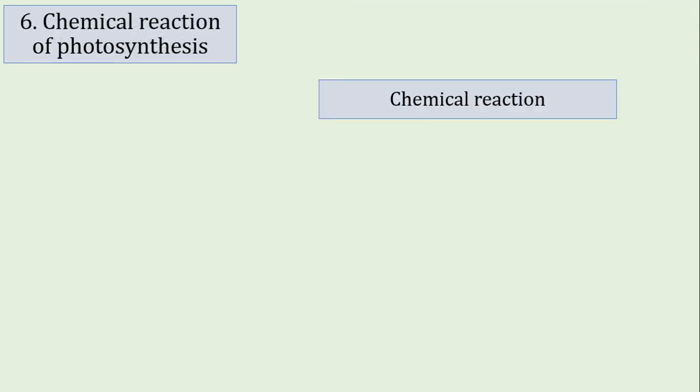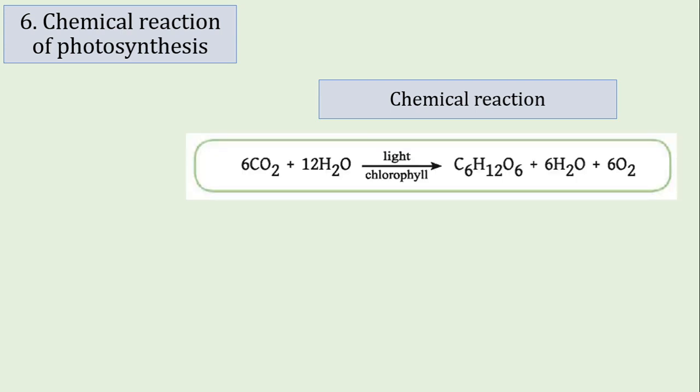Now we will understand the chemical reaction of photosynthesis. The chemical reaction of photosynthesis is 6 carbon dioxide plus 12 H2O. The light energy comes. The reaction takes place inside chlorophyll. It produces one molecule of glucose, C6H12O6. This glucose contributes to the formation of carbohydrate. The glucose itself is a carbohydrate. Also produces 6 water molecules and 6 oxygen molecules.